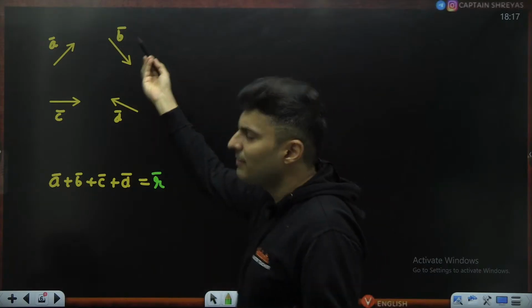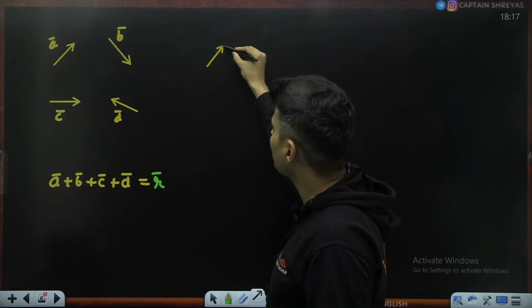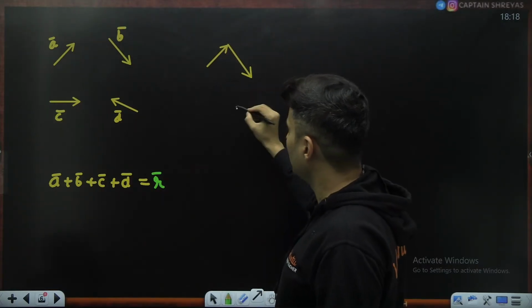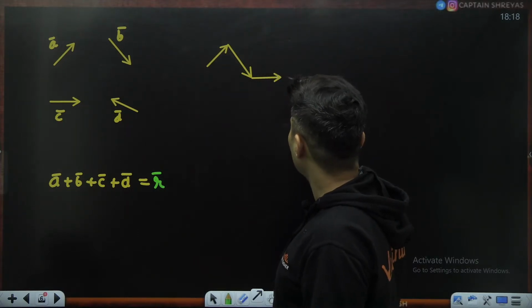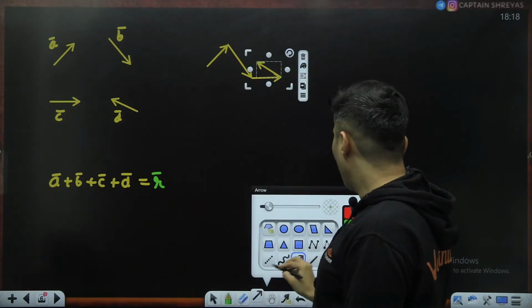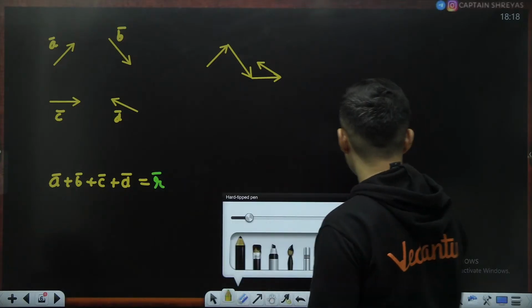So start with any vector, it doesn't really matter. Let's say you start with A vector, it is like this, and then you go to B vector, let's say it is like this, then you go to C vector, and then you go to D vector, something like this. After doing this, you will notice that there is a missing side of the polygon.